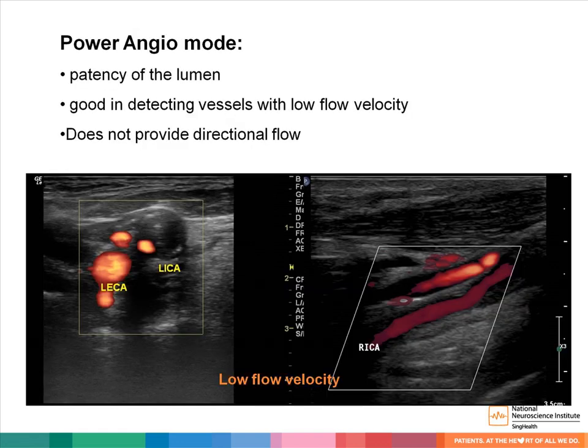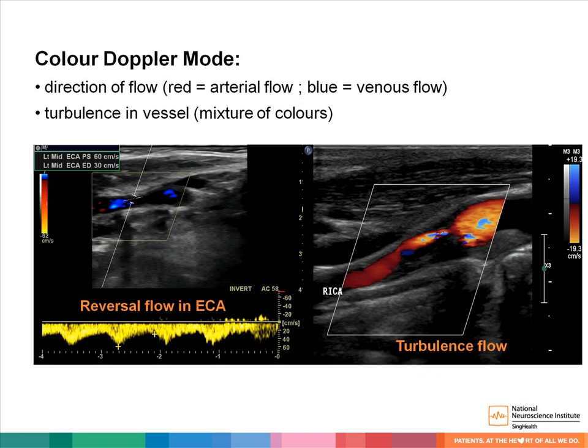Another modality used during ultrasound is the power angio mode. This mode lets the operator know whether there is flow in the vessels, especially when the flow is minimal. However, it does not provide any directional flow. Color Doppler mode, on the other hand, provides us with information on the direction of flow. Red is set as arterial, while blue is set as venous flow. Turbulent flow could frequently be seen at bifurcations and also when there is stenosis.